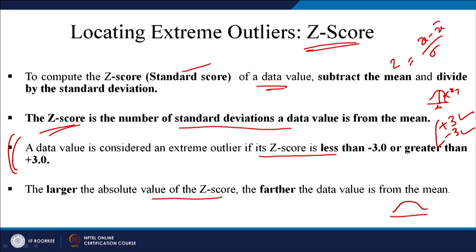So, let us say this is your distribution and Z is equal to 1 and Z is equal to 2. Z equal to 1 is this point, let us say P1, and this is P2, where Z is equal to 2. What we have said is, the larger the Z value, the farther the data point. So, this point is far from the mean compared to this point, P1.